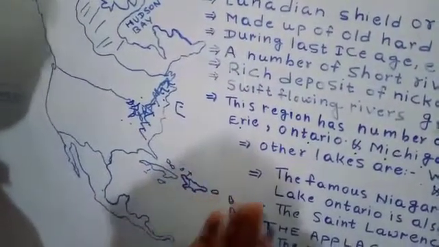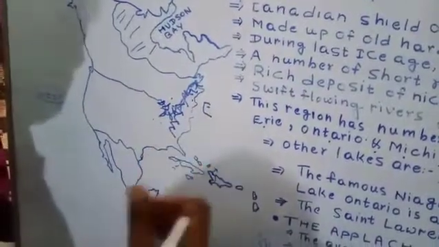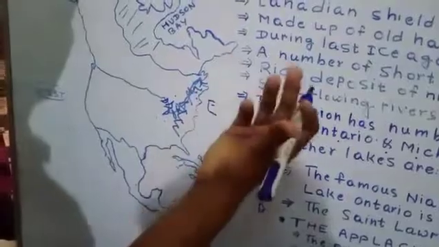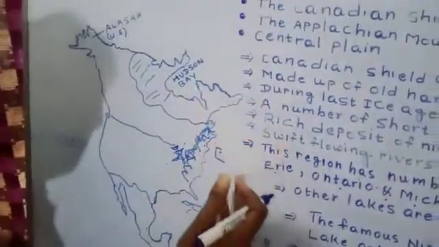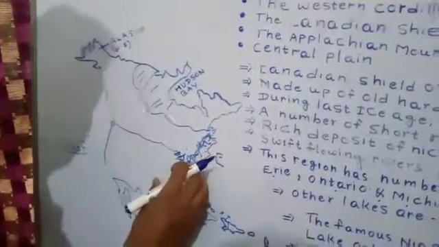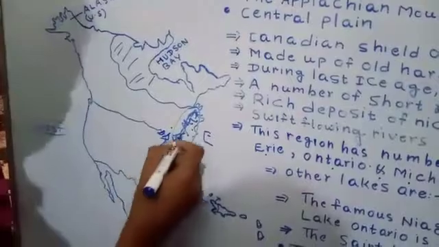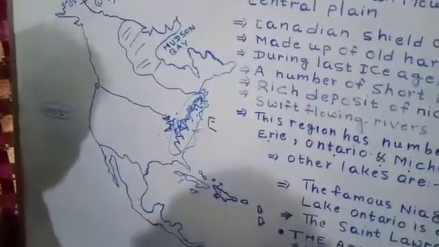In India, Aravalli is an old mountain. Then the Ural mountain of Europe is also an old mountain. Like that, Appalachian is an old landmass.